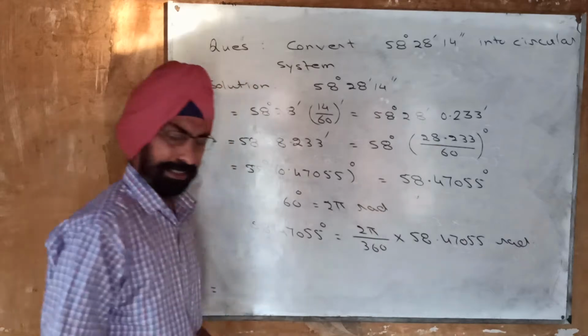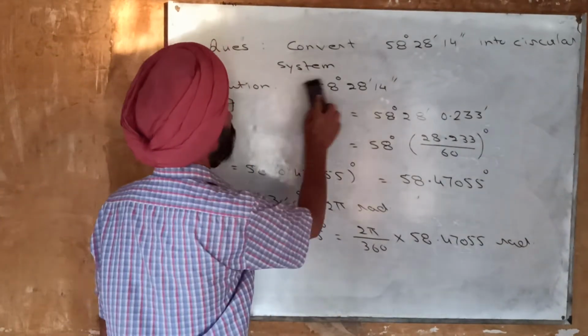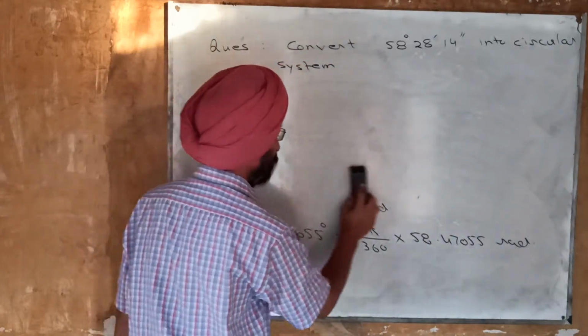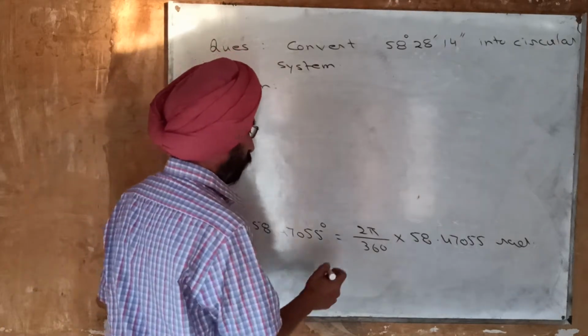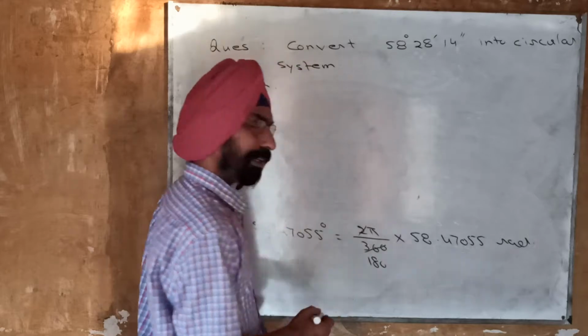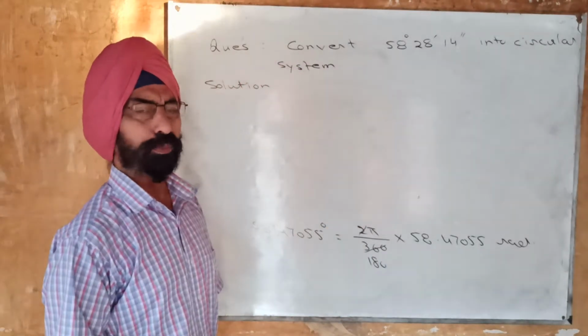These much radians. So now we will convert these radians properly, and the calculation work is now needed. How to calculate now? This 2 will be cancelled. Here it will become 180, and the value of pi, approximately we know that it is 3.14.